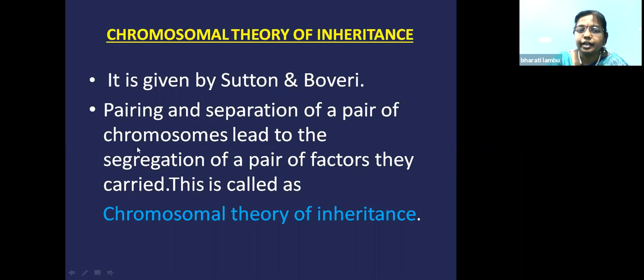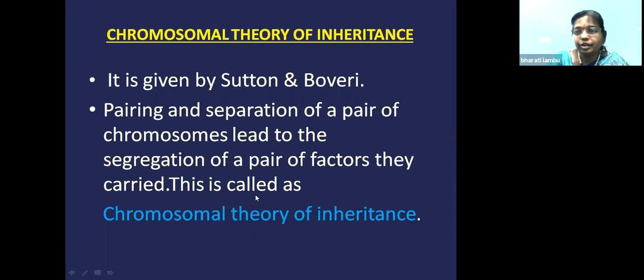That means when the chromosomes paired together and separated during anaphase, the factors present on the chromosomes also separated. This is parallel to what Mendel has given. Mendel said that factors also separate. And Sutton and Boveri also said that when chromosomes separate, factors will also separate. So they gave the chromosomal theory of inheritance.